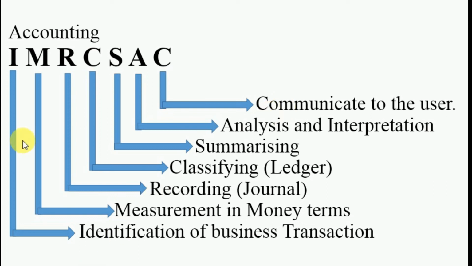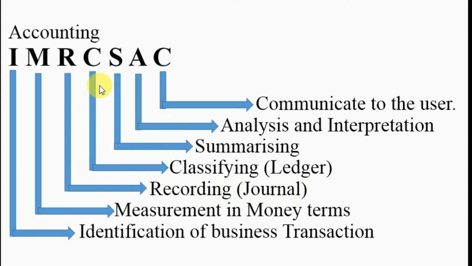I denotes identification of business transaction. That means how to identify the business transactions of the business. M denotes measurement in terms of money. Whatever business transactions are conducted in an organization, those business transactions must be measured in terms of money. R denotes the recording of the business transactions.